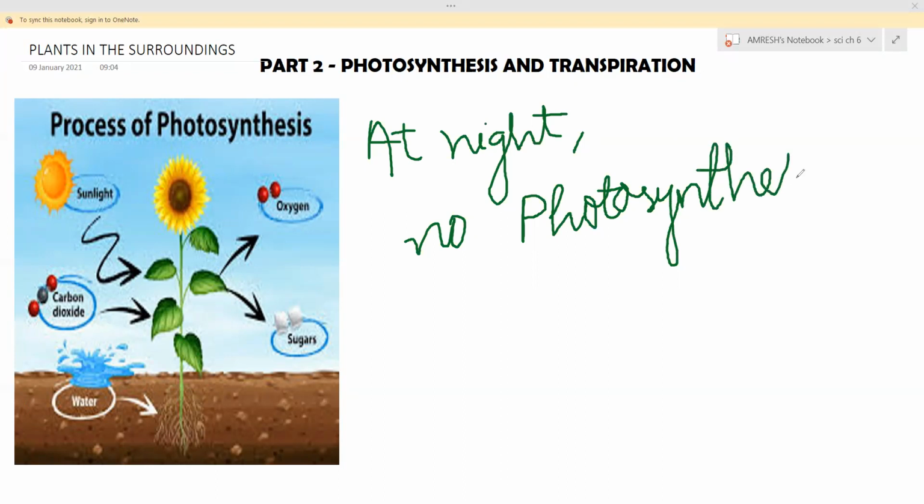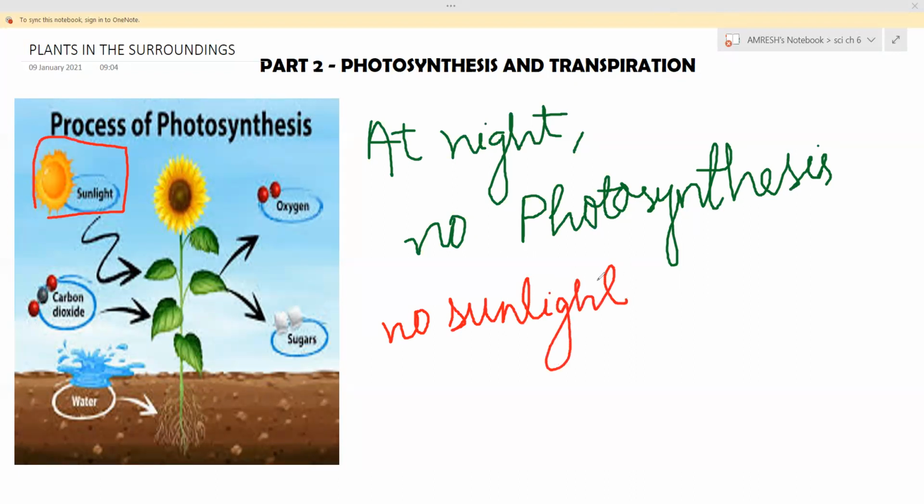Why? You may get a question, why at night there is no photosynthesis? At night there is no photosynthesis because there is no sunlight. रात में तो सूरज नहीं रहता है ना. Because no sunlight is there, and photosynthesis needs sunlight. Photosynthesis cannot occur in the absence of sunlight. Okay, so this much is about photosynthesis. Please note it down.